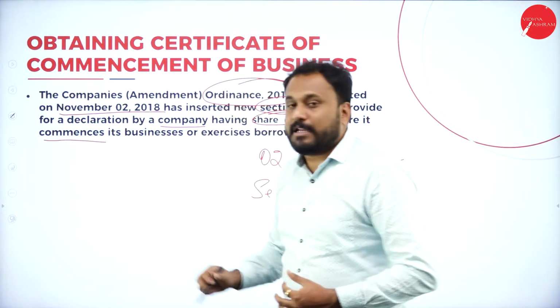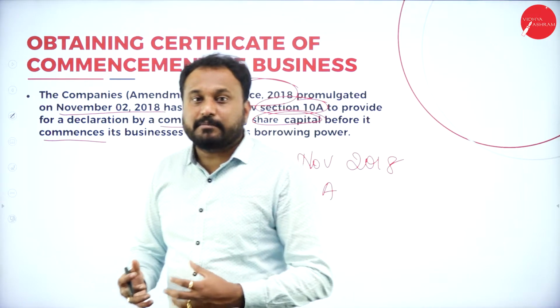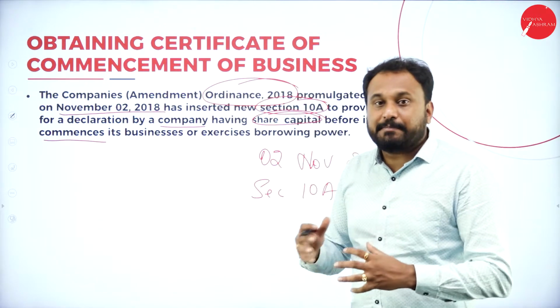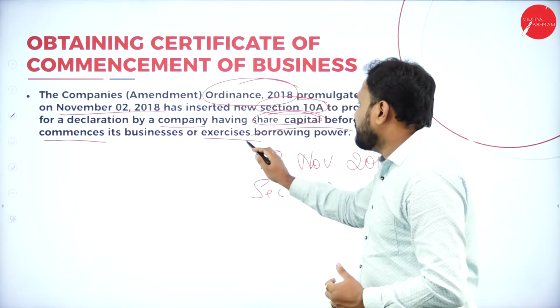The company people should do it. That is, they are supposed to produce the share capital details before the commencement, that is, before they commence their business or exercise the borrowing power.